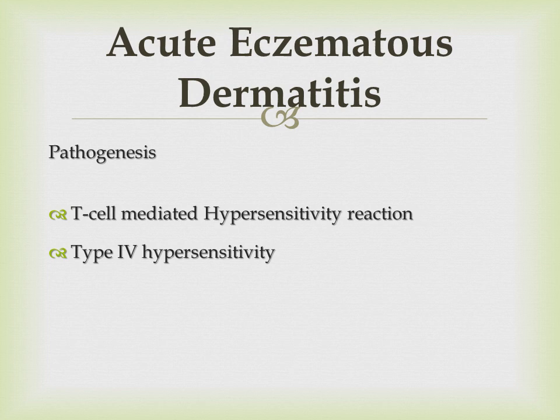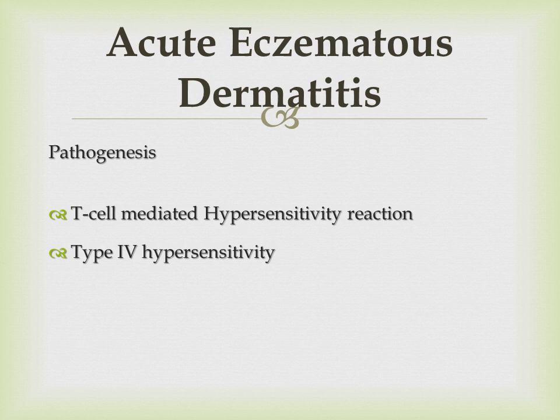Pathogenesis. Whenever we talk about the pathogenesis of acute eczematous dermatitis, remember third year MBBS again, the immunology, delayed hypersensitivity reaction. So eczematous dermatitis involves a delayed hypersensitivity reaction, or the type 4 hypersensitivity reaction. Whenever the type 4 hypersensitivity reaction is involved, there will be involvement of the T cell. This was discussed in detail in the third year MBBS.